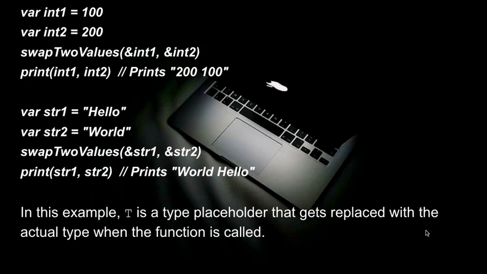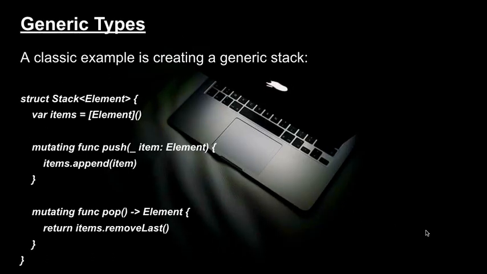Next, var str1 = "hello", var str2 = "world", swapTwoValues(&str1, &str2). So, friends, it will print str1, str2 as world, hello. In this example, T is a type placeholder that gets replaced with the actual type when the function is called.